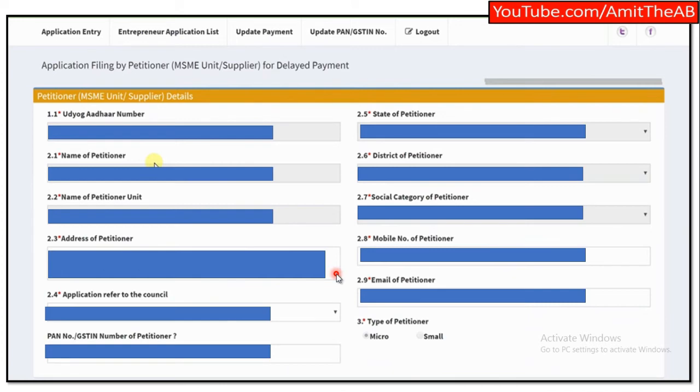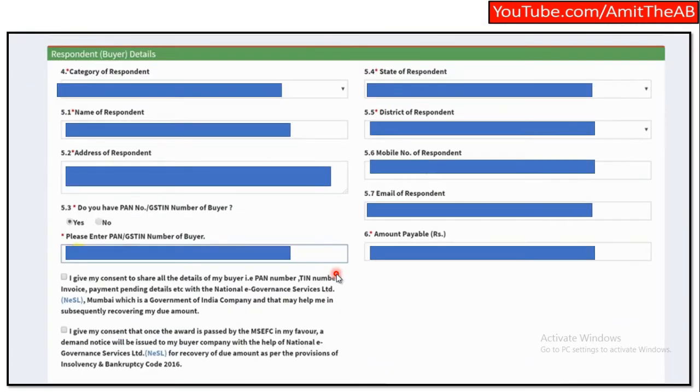And when you scroll down, you would get another detail where you have to put the details of the buyer, that is the respondent, who is going to respond to your complaint. Category: what type of respondent is it, a private limited company, a proprietorship? If you're not aware what type of company they have formed, you can always select the Others option.